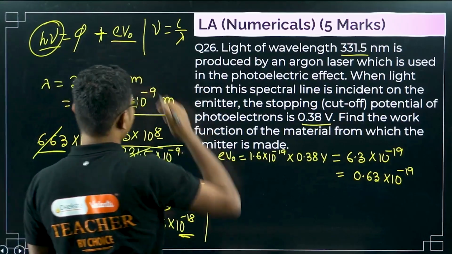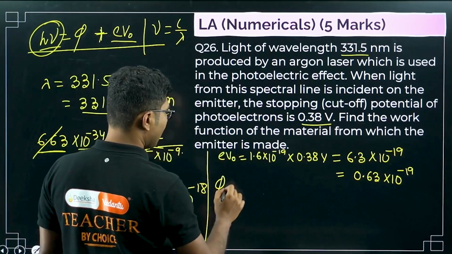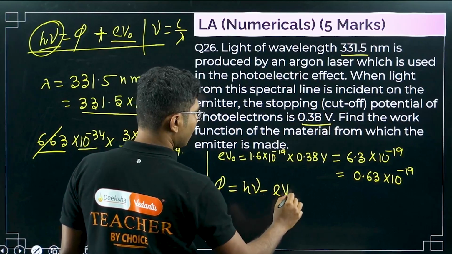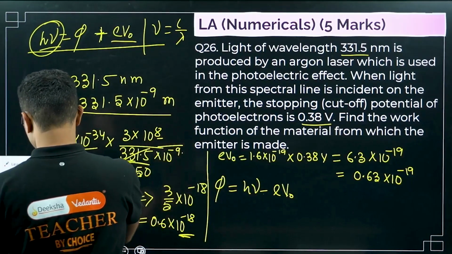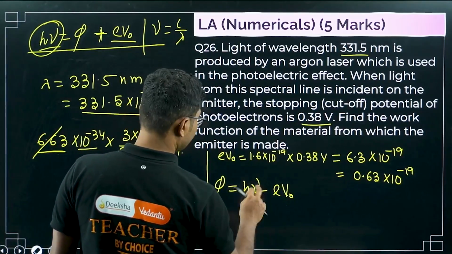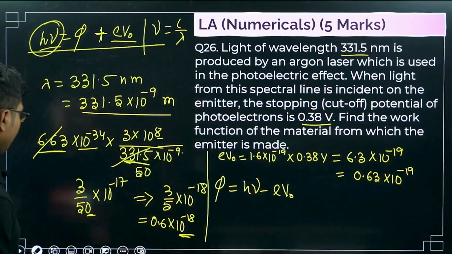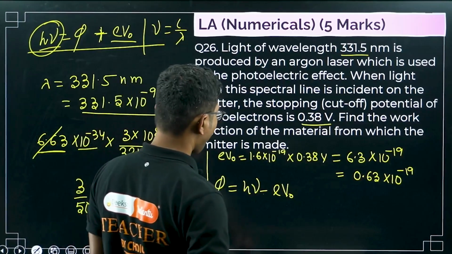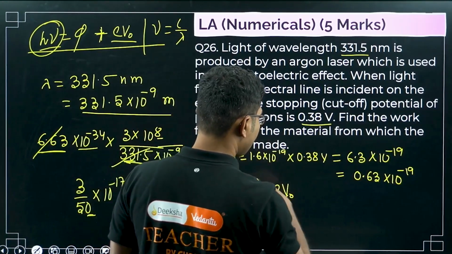Now, if you check this, what is the work function phi? Phi is nothing but h nu minus eV naught, right? h nu minus eV naught, that is correct. So I think it will not be 0.63, it will be slightly less than that.